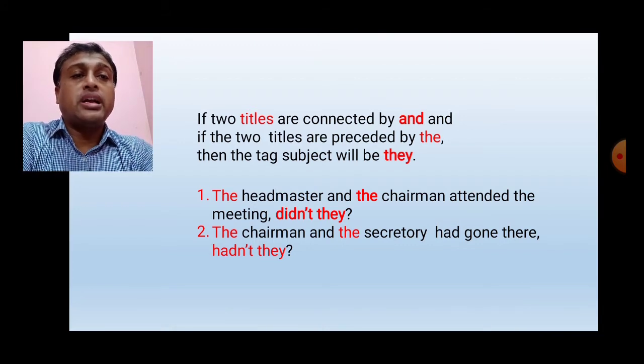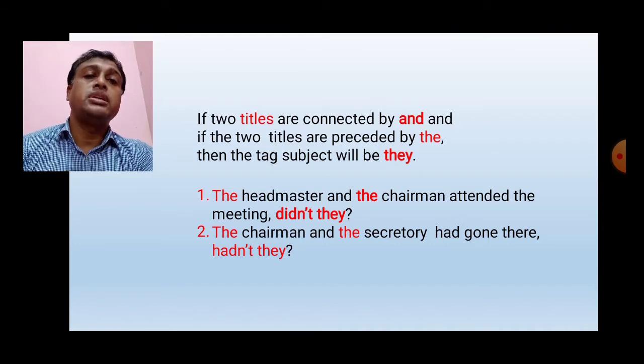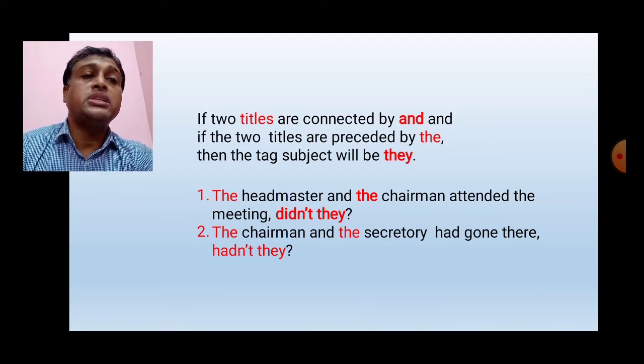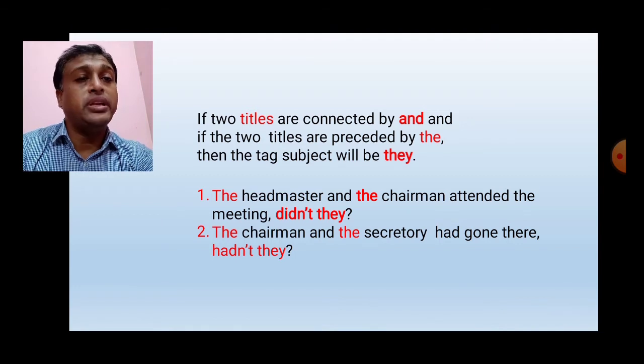If two titles are connected by and, and if the two titles are preceded by the, then the tag subject will be they. Okay students, sometimes we find two titles in a statement, and generally the two titles are connected by and. But if the two titles are preceded by the, then our tag subject will be they. Look at the first example. The headmaster and the chairman attended the meeting.